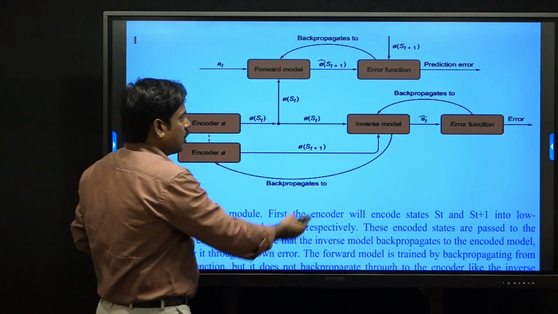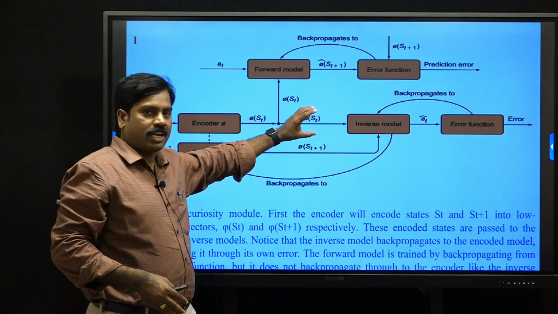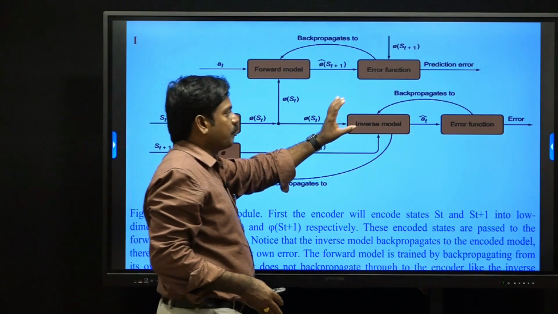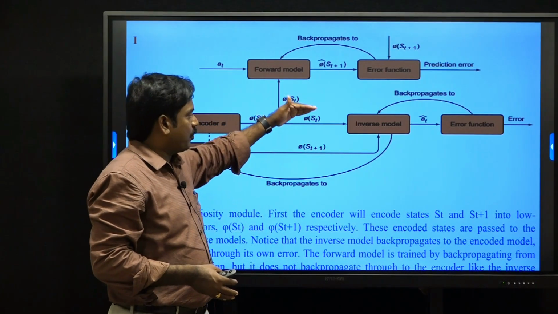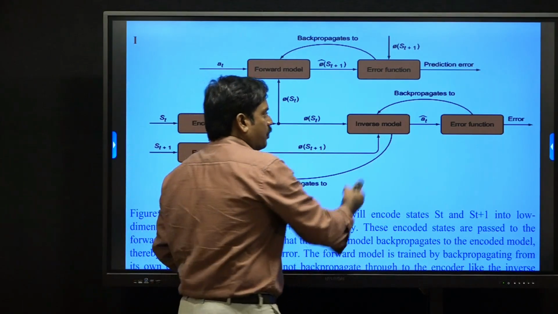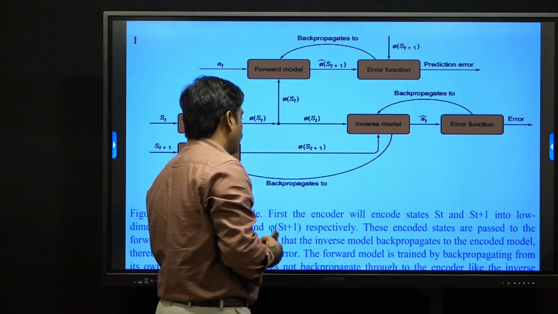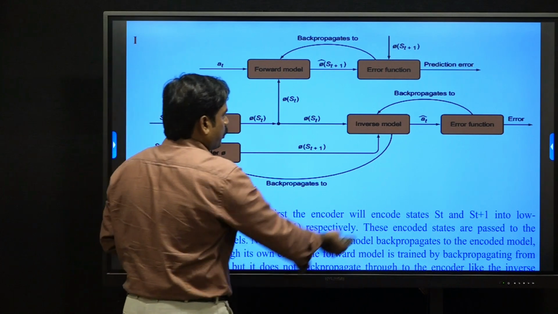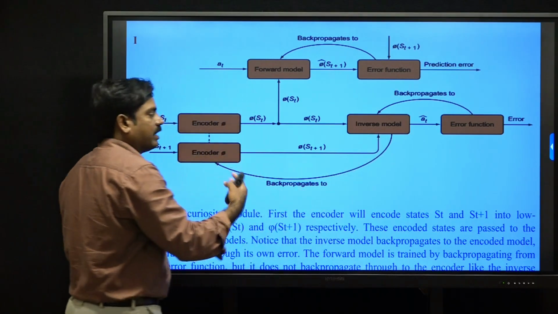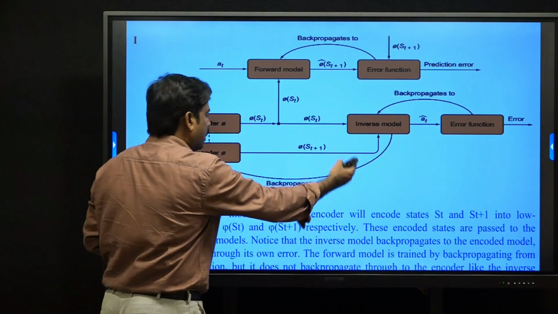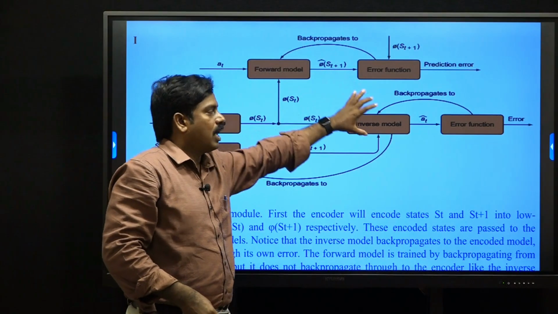Now come to the inverse model. The inverse model takes phi of st and phi of st plus 1 as input, the current encoded state and the next encoded state. It predicts the action: which action leads the transition from phi of st to phi of st plus 1. If we predict the correct action, there is no problem. Otherwise, we again apply backward propagation. These backward propagations help find the best actions. Otherwise, we do not get the correct one, so we change the encoder models. So this is the curiosity module with the forward model and inverse model.